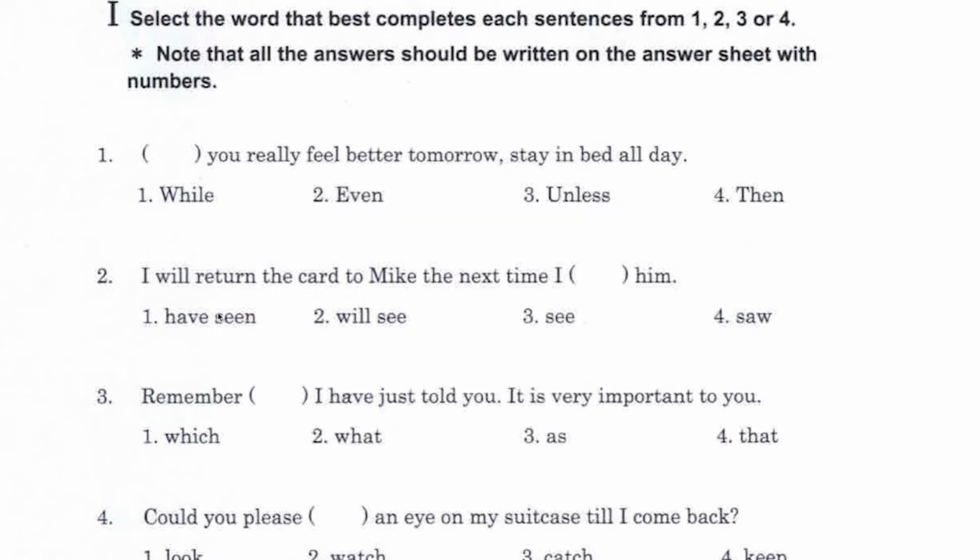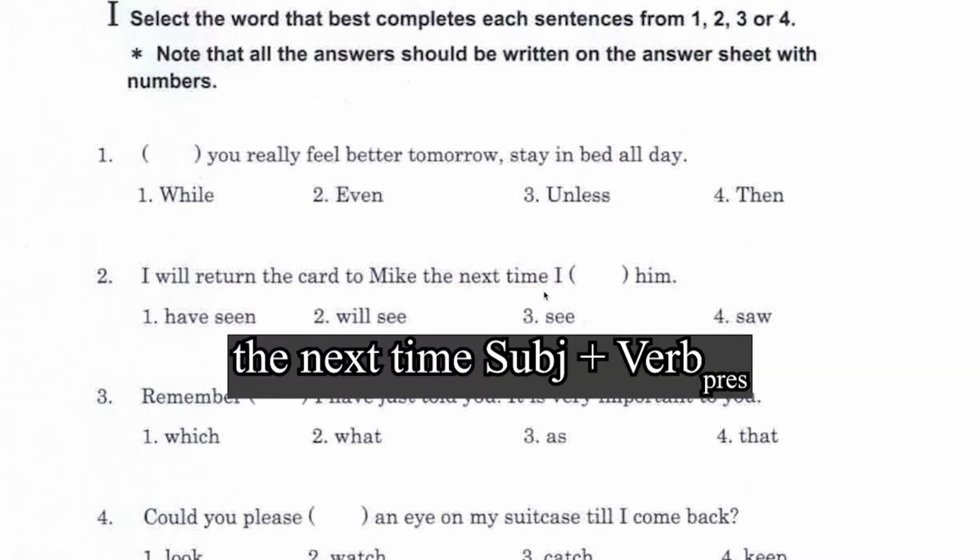Number 2, I will return the card to Mike the next time I have seen him, will see him, or saw him. Because we have the word will, this sentence is about the future. That's why many people get tempted to choose number 2, will see, but you have to be careful with subordinate clauses. The clause headed by the phrase the next time expresses a condition, in which case the verb in the clause cannot take the auxiliary verb will, and instead the verb has to be in the present tense, so the correct answer should be number 3.